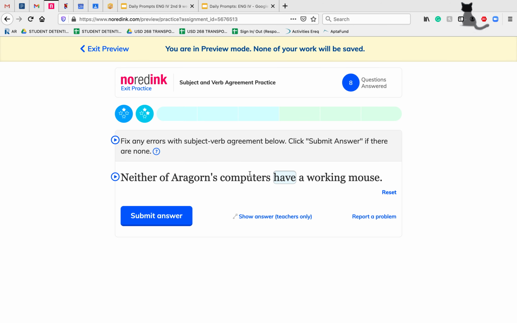Neither of Aragorn's computers have a working mouse, so we're going to treat neither as a singular pronoun, and we want to go based on that, not the word computers, which is what our ear naturally wants to do. So if neither is singular, we want to have a singular verb, which for us is has. So neither of Aragorn's computers has a working mouse.